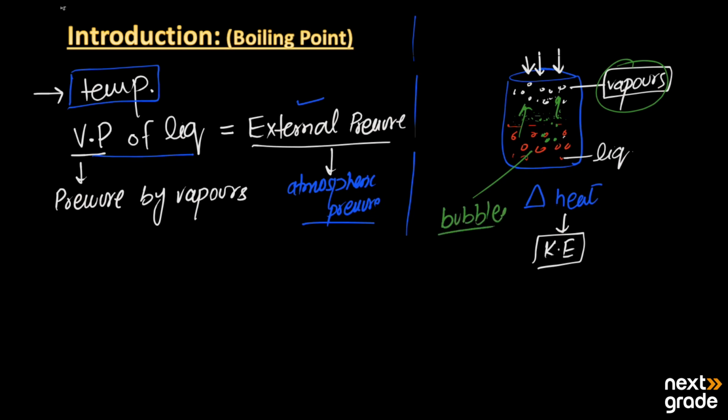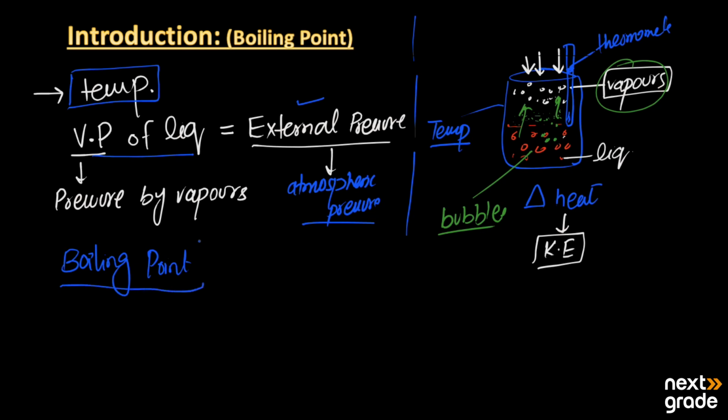At that point we just need to note the temperature with the help of the thermometer, and that temperature is basically known as the boiling point of the liquid. So this is a simple way of how we can measure the boiling point of the liquid.